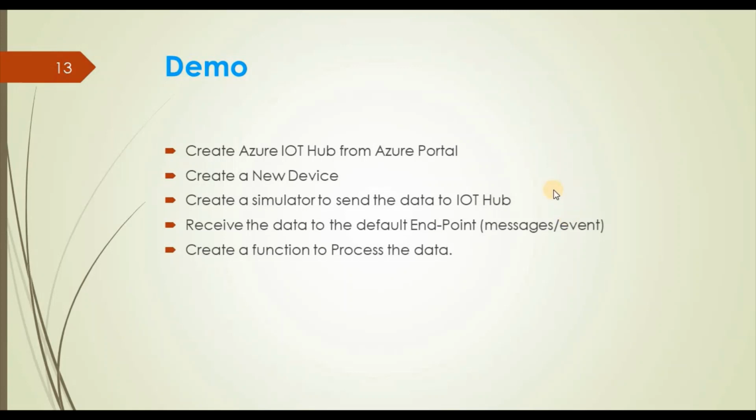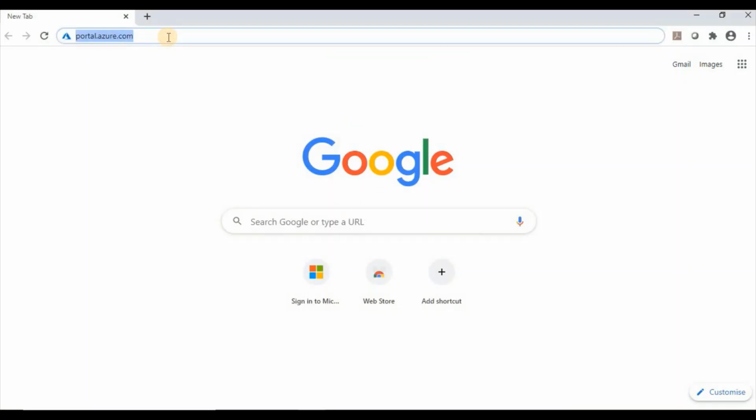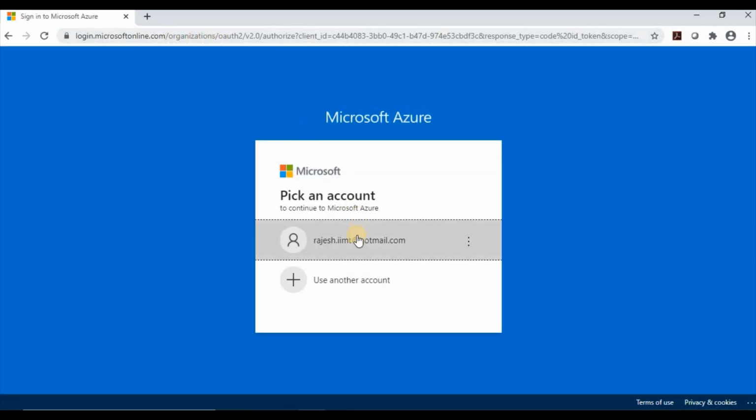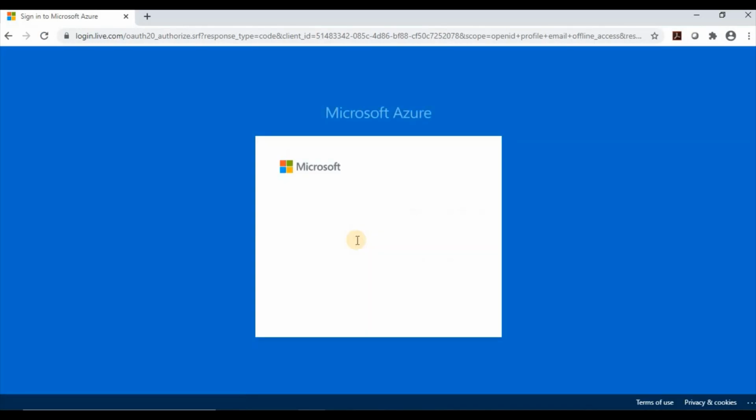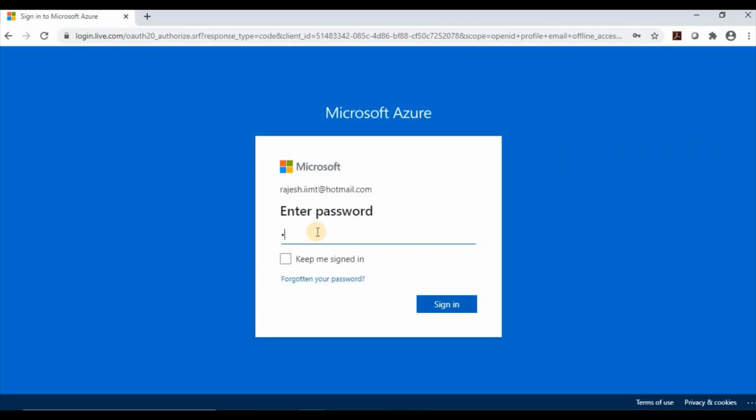Now let's start with the Azure portal. I will move to the Azure portal and show you how easily we can create an Azure IoT hub. It's so easy. Let's start. I will use portal.azure.com, and it will ask for my credentials, so I will provide my username and password here.